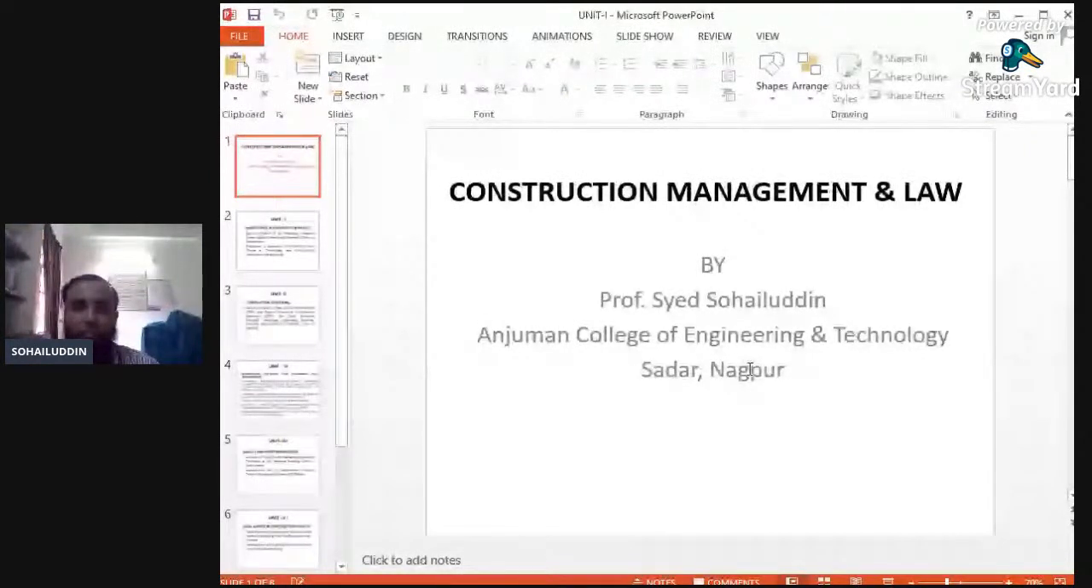There will be 80 marks of university exams and 20 marks of internal assessments, so overall 100 marks. There are no internal or external practicals in construction management and law. This subject is only a theory subject, a theoretical subject, so there are no practicals.